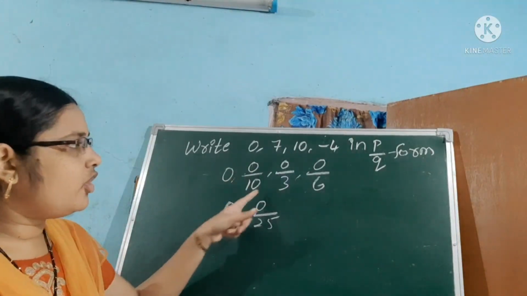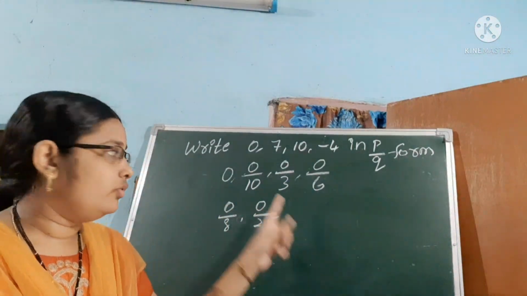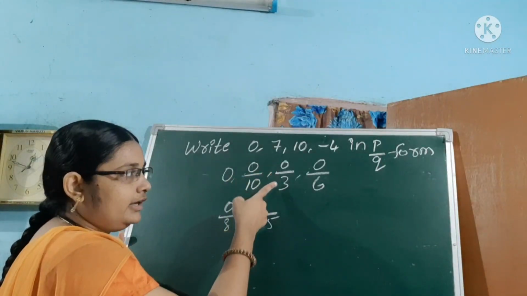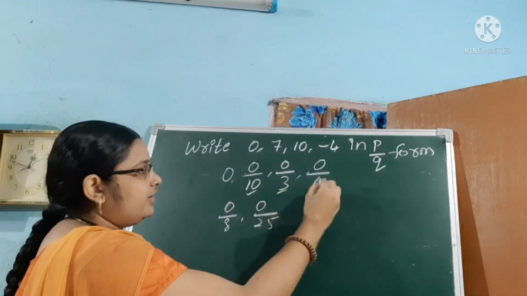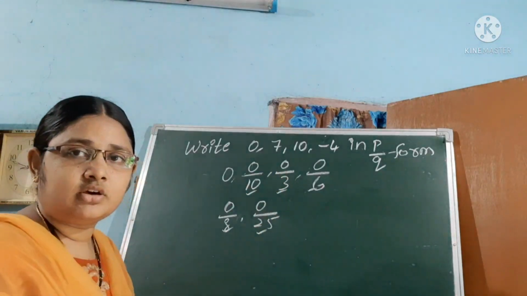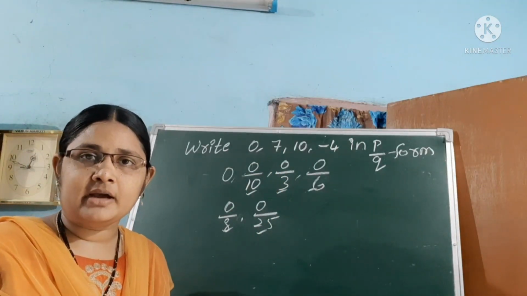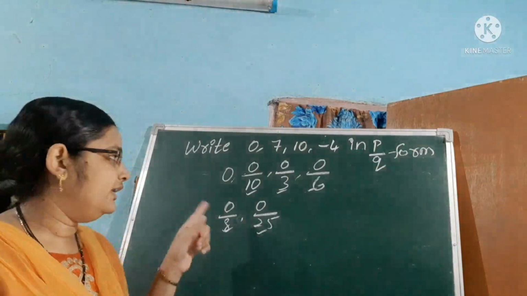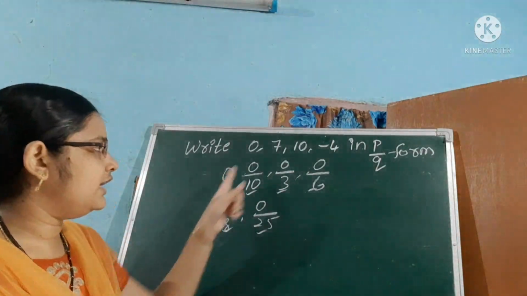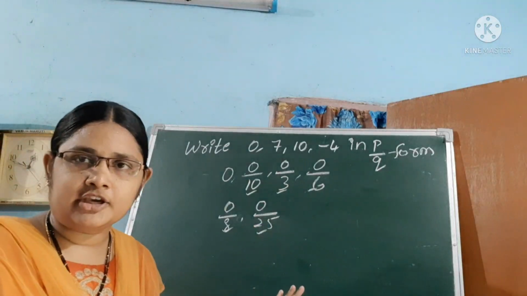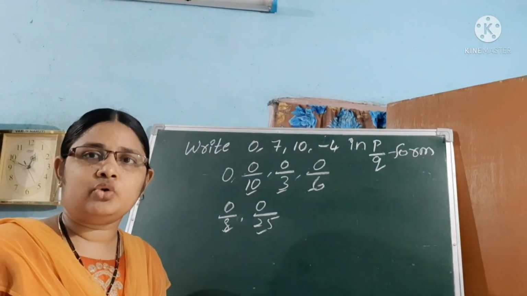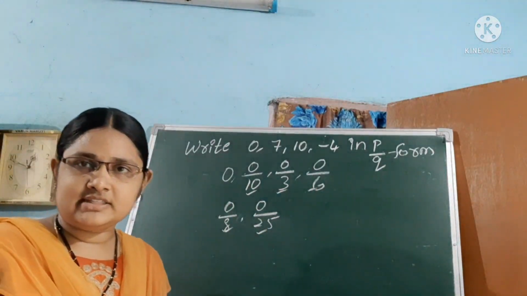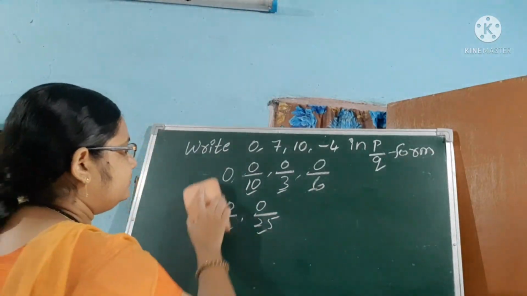So it is in the form of P by Q, P, Q, and Q not equal to 0. If a number is said to be a rational number, it satisfies two conditions. What are those two conditions? It is in the form of P by Q, and the second condition is Q not equal to 0. Is it clear?